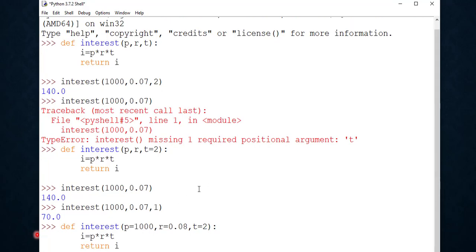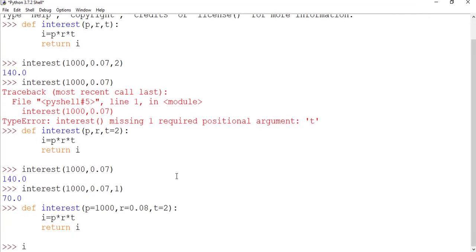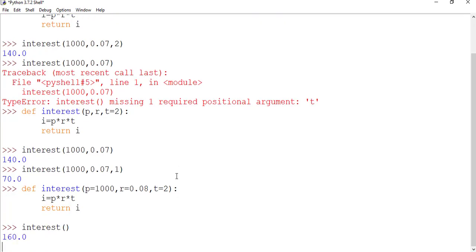So we can call our function as interest. See, we can call our function without any argument at all. Why? Because now all the arguments have some default value. If we do not pass any value to this function, all the default values will be taken and the result will be calculated.